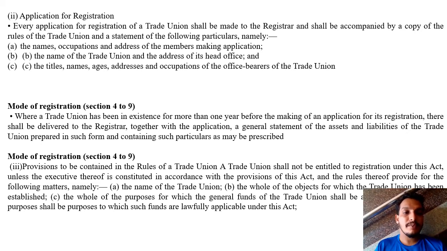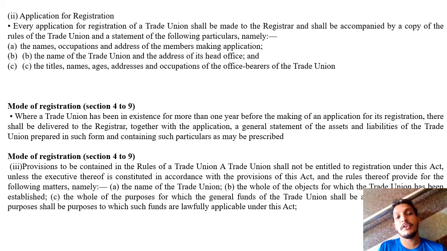unless the executive thereof is constituted in accordance with the provisions of this act and the rules thereof provide for the following matters. So which are the following matters? The first one is the name of the trade union, the whole of the objects for which the trade union has been established. Next, third one is the whole of the purposes for which the general funds of the trade union shall be applicable, all of which purposes shall be purposes to which such funds are lawfully applicable under this act.